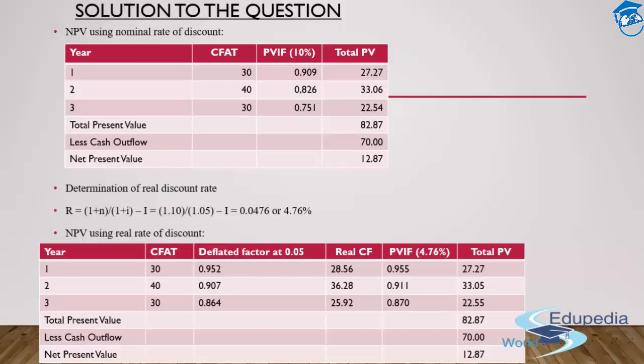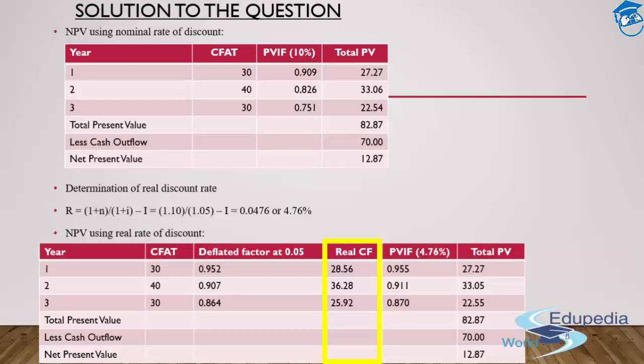So the deflation factor, at 5% inflation, comes out to be 0.952 for the first year, 0.907 for the second year, and 0.864 for the third year. I got the figures. That is the real cash flow as 28.56 for the first year, 36.28 for the second year, and 25.92 for the third year.